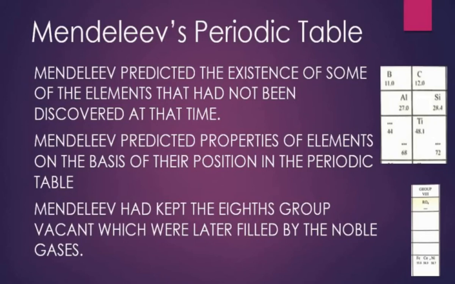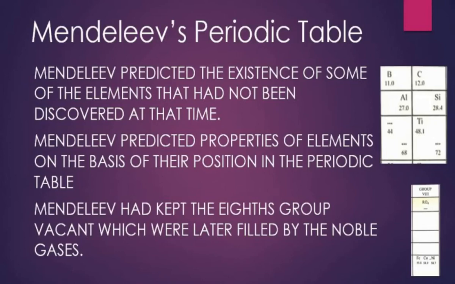Later on, when Eka boron was discovered, it was given the name scandium, and when Eka aluminum was discovered, it was given the name gallium, and when Eka silicon was discovered, it was given the name germanium.